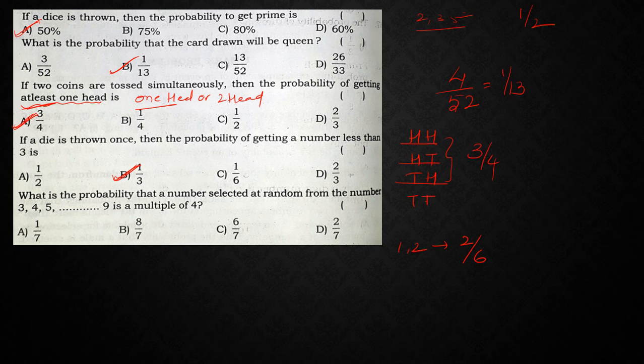What is the probability that a number selected at random from the numbers 3 to 9 is a multiple of 4? From 3 to 9, how many numbers are there? Just count the numbers. 9 minus 3 is 6, plus 1 is 7. So these are totally 7 numbers. Right. Next we need multiples of 4. From 3 to 9, what are the multiples of 4? 4, 8. Right. So how many are these? 2. Then from this what is the probability? 2 out of 7. So the answer is 2 out of 7.